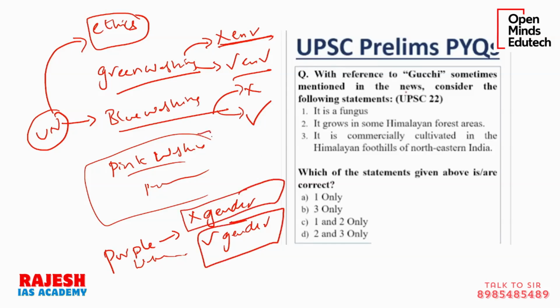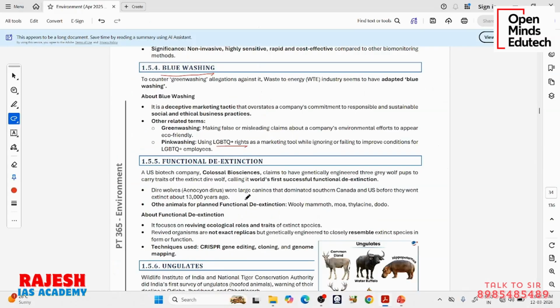Pink washing: someone who is not working for the promotion of LGBTQIA plus interests, but they are projecting that they are pro LGBTQIA plus. Okay, so it is called pink washing. So green washing, blue washing, pink washing, purple washing. Here they are saying, to counter the greenwashing allegations, the waste to energy industry seems to have adopted blue washing. There are some waste to energy plants which take waste and convert it into energy.